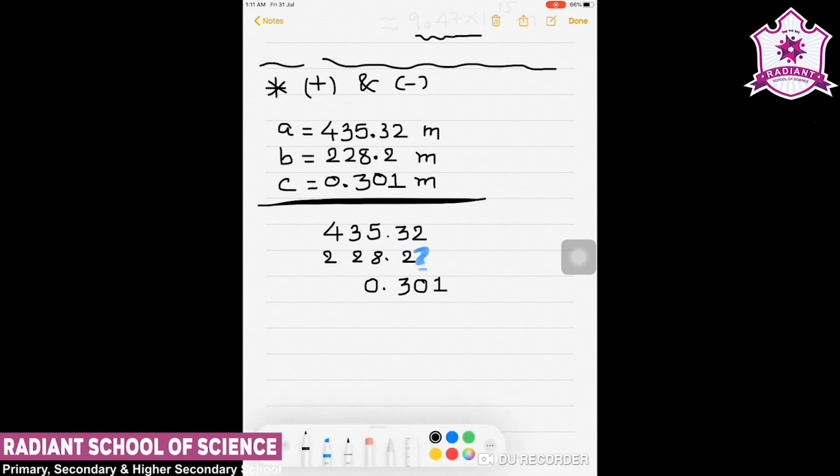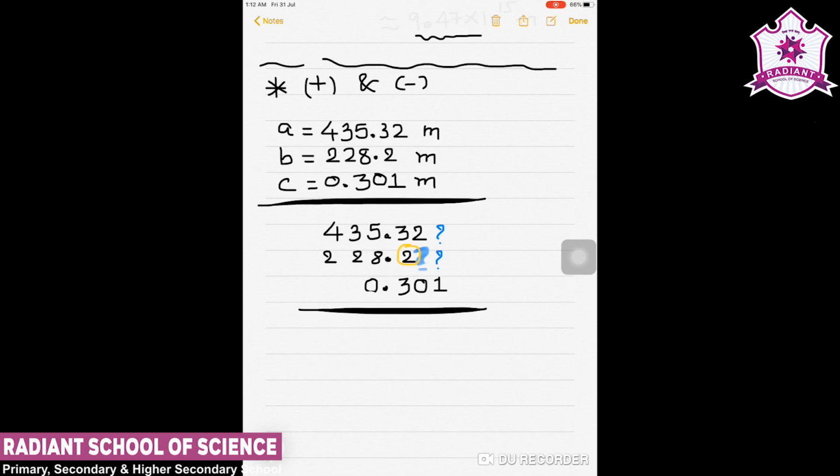In this case I don't have information about the digits beyond these points. So I have only certainty of 1 decimal point. Here 2 places after decimal, here 1 place after decimal, and here 3 places after decimal. Now when I add all those values, it is very clear.